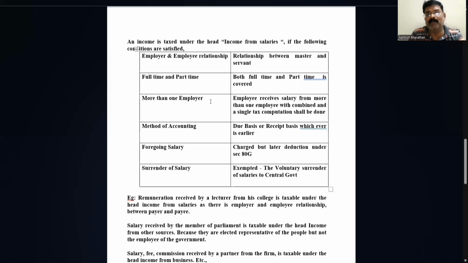Next, more than one employer. If a person is working with more than one or two employers, maybe in the morning he may be working with one employer and in the afternoon with another employer. Even if he works with a number of employers, at the end, all put together, one computation of salary statement will be prepared. So under the head income from salaries, one statement will be prepared and the tax will be declared accordingly.